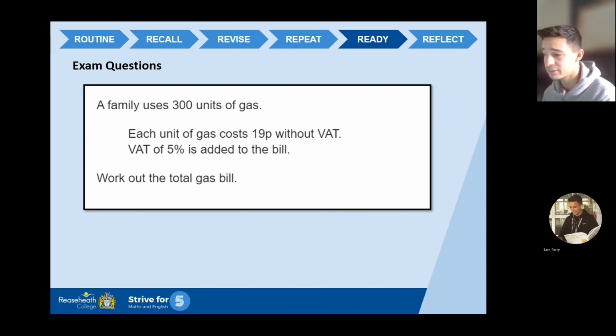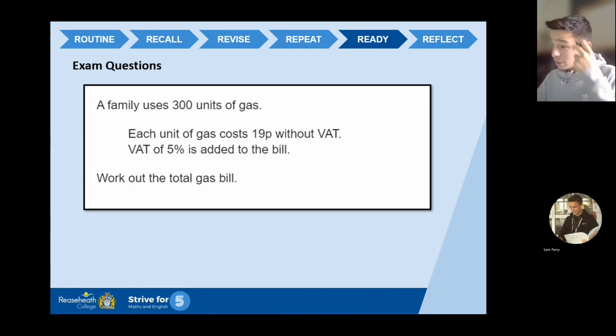The last question that you guys needed to calculate, and I am going to use a calculator here. Don't judge me, I'm going to take my time. Family uses 300 units of gas. Each unit of gas costs 19p without VAT. VAT of 5% is added to the bill. Work out the total gas bill.